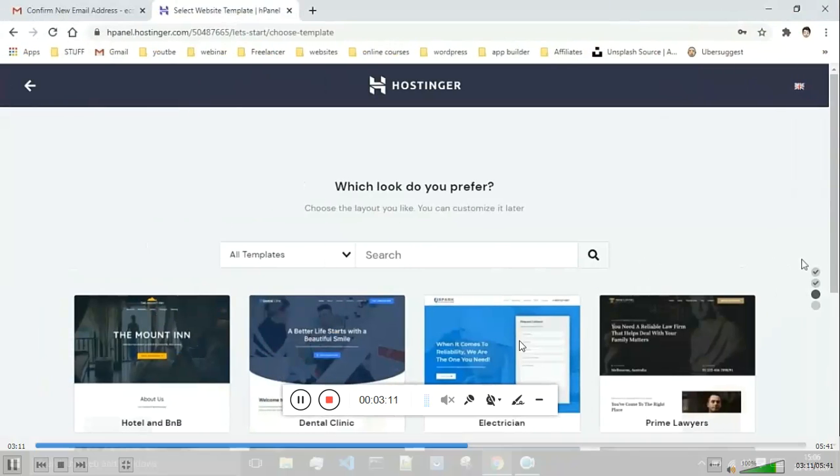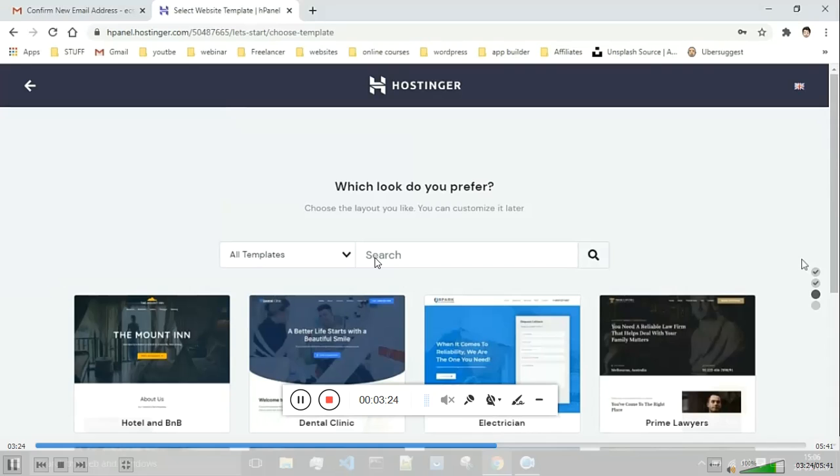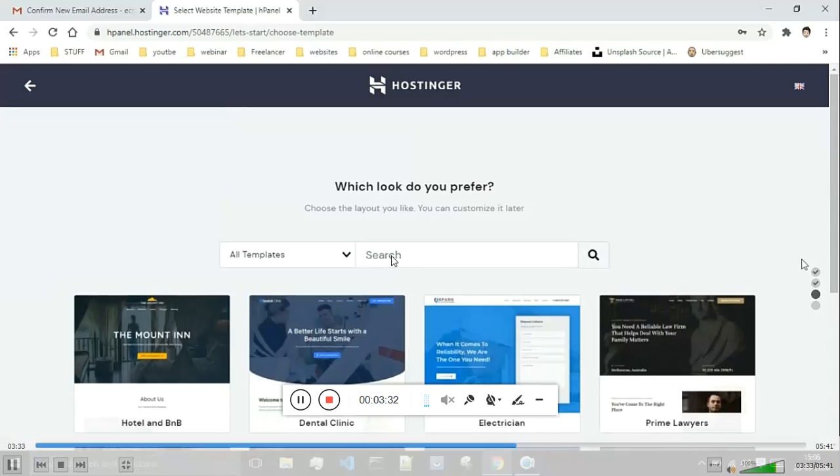Once you're done with that, you have to select a template over here. There are a number of templates given over here. You can select whatever template suits you. From my point of view, you should be selecting ASTRA. So just click over here inside of the search and type ASTRA, and if you are getting the ASTRA theme, then select that one, or you can select whatever theme you want over here.